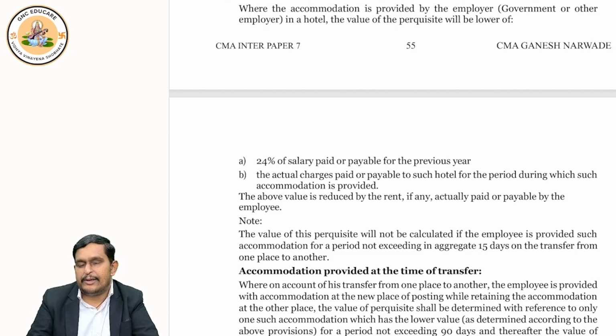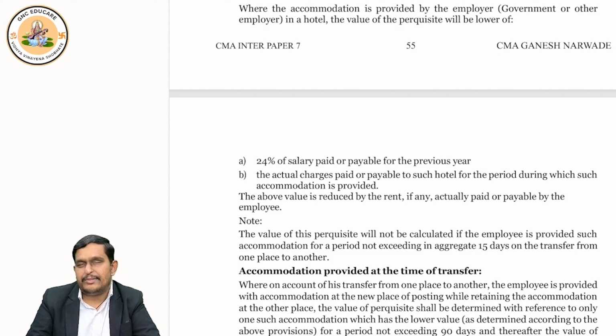Now when I say 24%, it is per annum. And the hotel stay may be for 1 month, 15 days, 45 days, 40 days, anything, correct? So when we calculate this, calculate based on the proportion. Suppose it is 40 days, then whatever we get per annum, multiply by 40 by 365, like that we can do. Okay, very good.